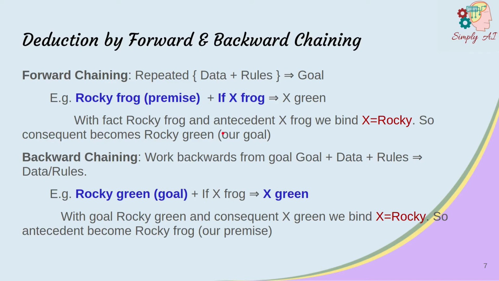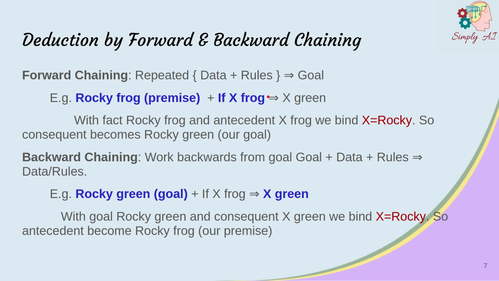The first method is forward chaining, where facts and rules are chained to deduce new facts until you can deduce the goal. For our example, we have the fact that Rocky is a frog and the rule's antecedent that X is a frog. So we can substitute X for Rocky in this rule. Then we can go forward along this rule to its consequent that would now state that Rocky is green. This is our goal, so we forward chain successfully from the facts to our goal using one or more rules. With bigger knowledge bases, we may have to go forward with multiple such rules to reach our goal.